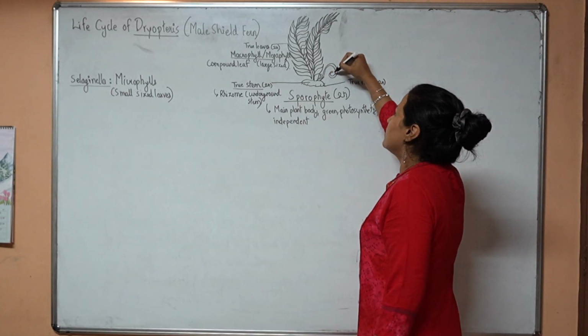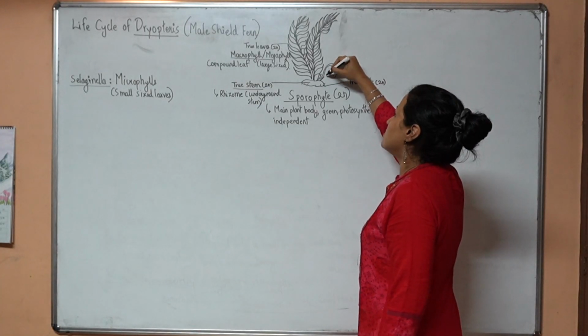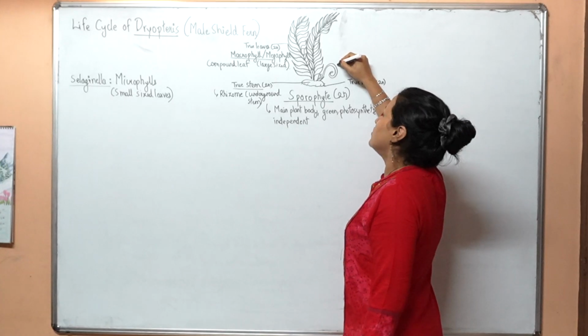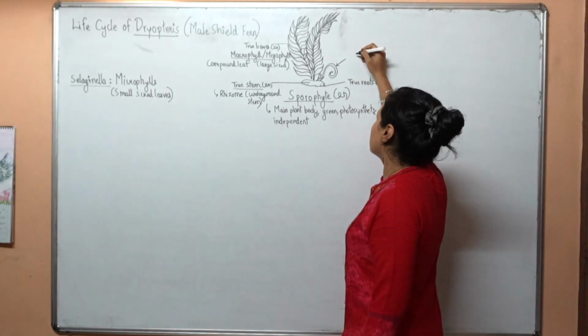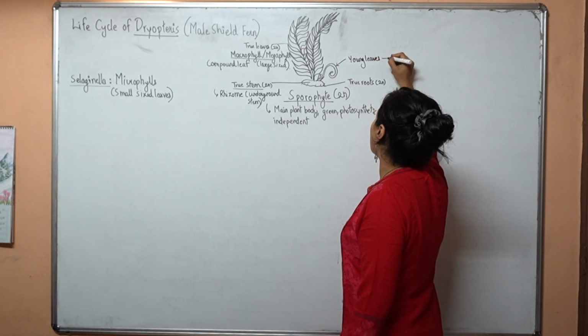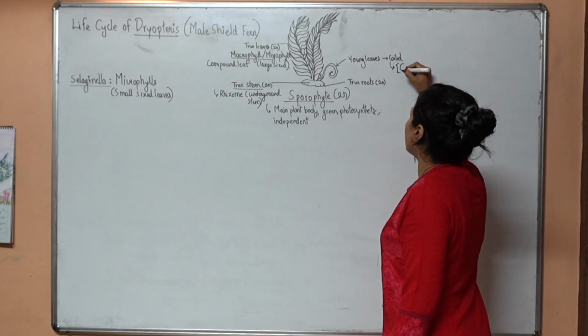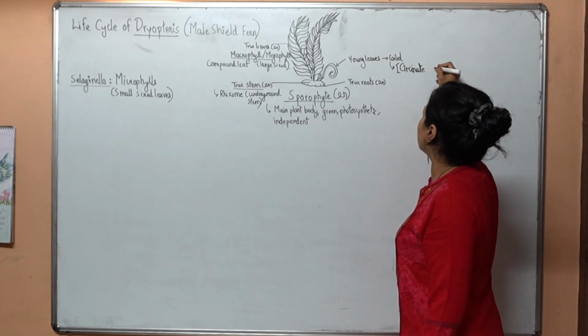Some leaves, if you can see, are in such a coiled manner. No, they are not tendrils, they are young leaves. Young leaves which are coiled, this phenomenon is called circinate vernation.